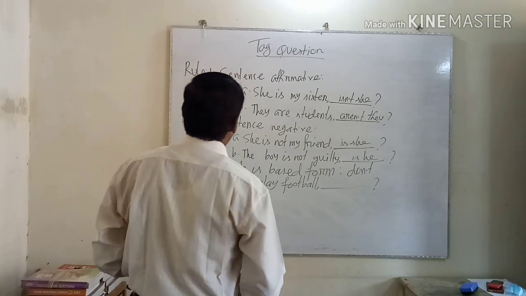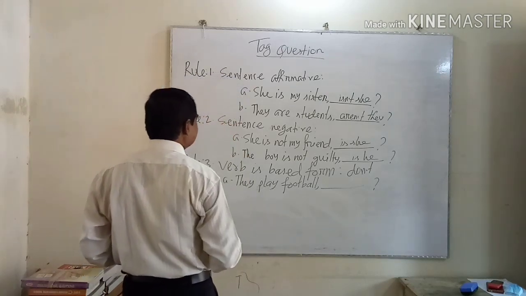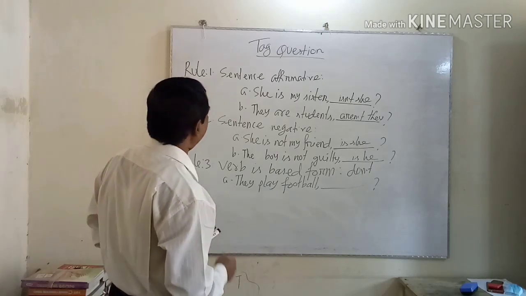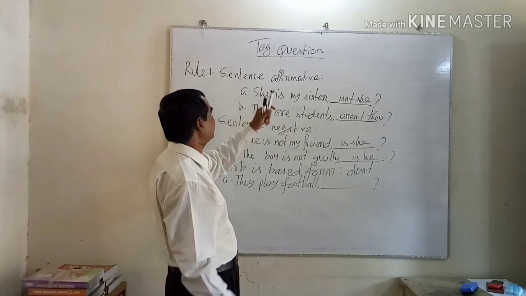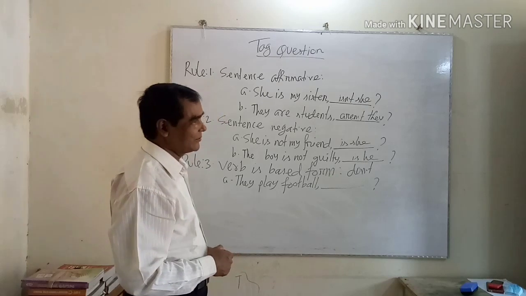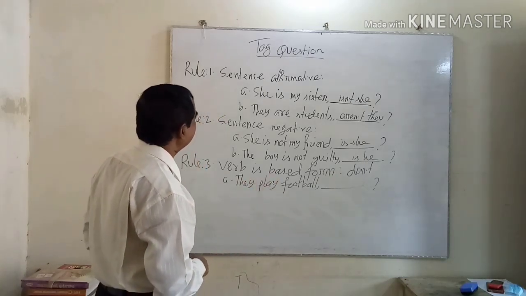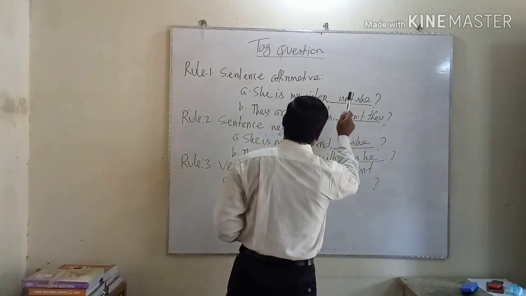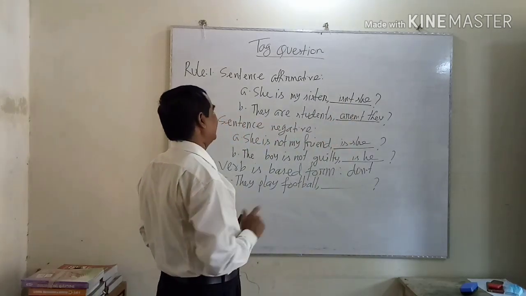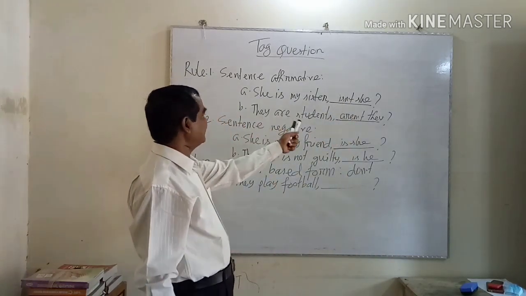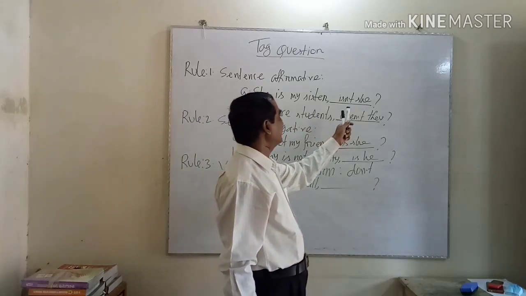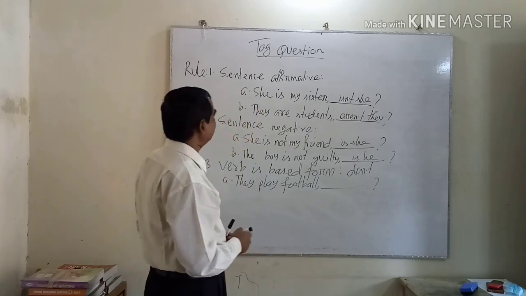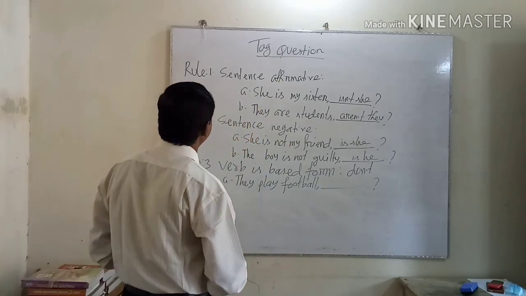Tag question means, by using an auxiliary verb, you have to ask a question to the subject of a sentence. To know the information about the subject, you have to make a question by using an auxiliary verb. And remember, in a tag question, you always have to use a pronoun.